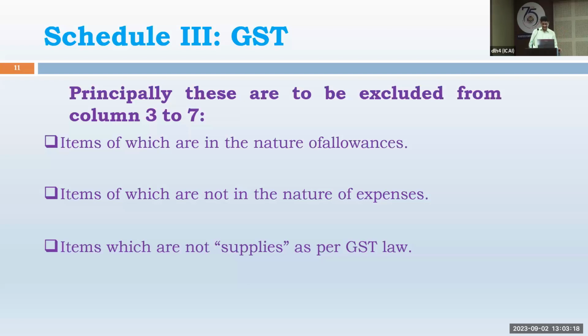Now allowances. Allowances are not to be reported because these are just allowances. We have not received any service or any goods; allowances are given for services. So we give various allowances to the employee, HR allowance or travelling allowance or conveyance allowance, etc. These are not the actual expenses incurred. These are just the allowances given to the employee. So we have not received services. So allowances are not to be reported because it is not backed by any service or purchase of goods.